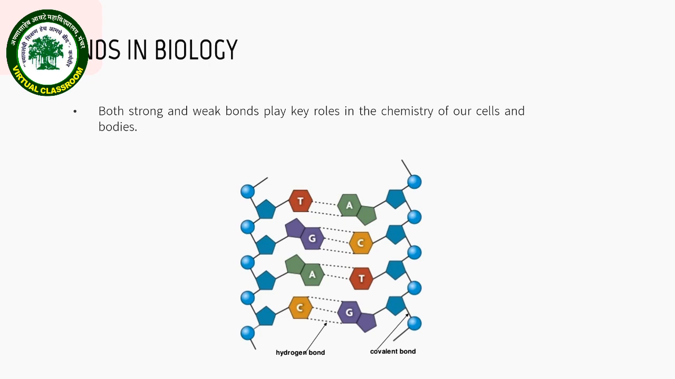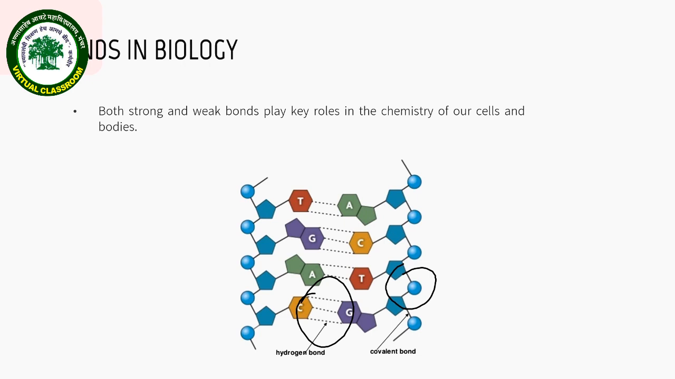So far, we have learned the various types of bonds. Now, let us look at where these bonds are involved in biological systems and what their significance is. Both strong and weak bonds play key roles in the chemistry of our cells and our bodies. For instance, strong covalent bonds hold together the chemical building blocks that make up a strand of DNA. However, weaker hydrogen bonds hold together the two strands of the DNA double helix.